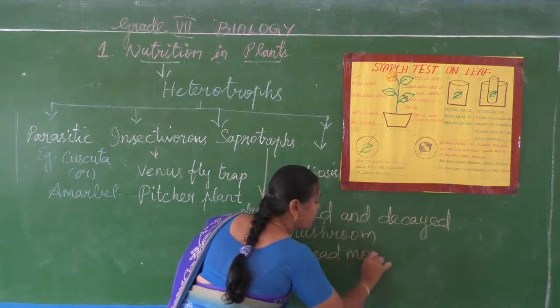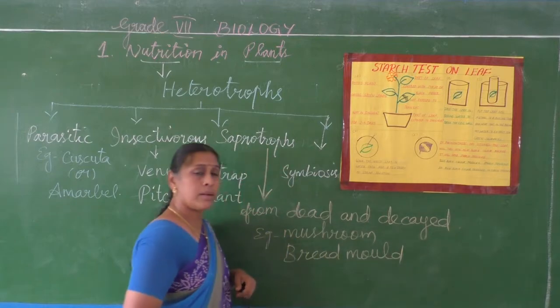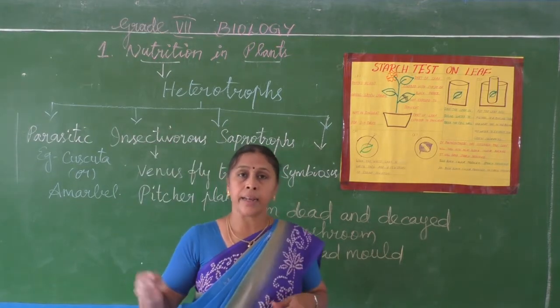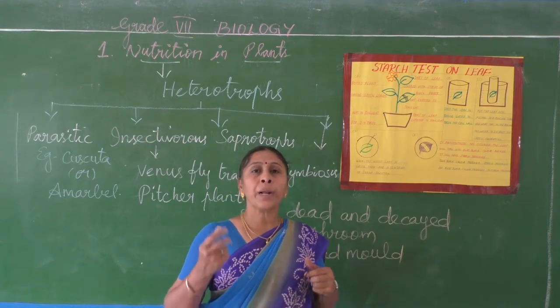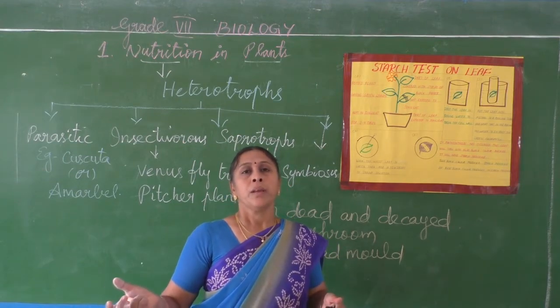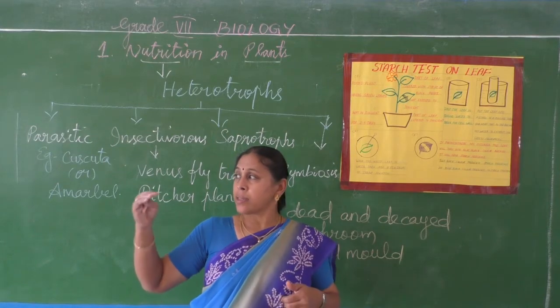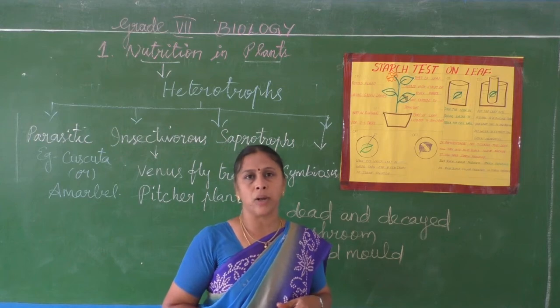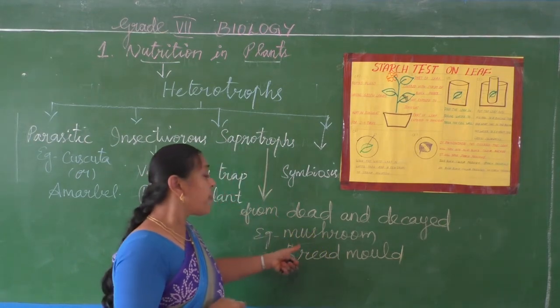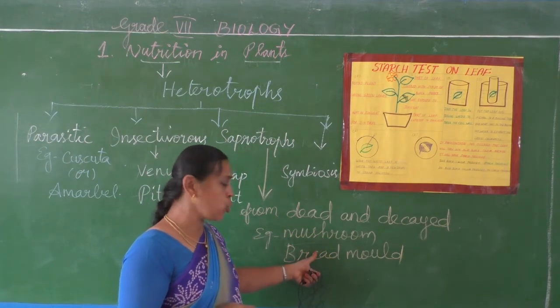In case of winter season or rainy season, you can see a lot of umbrella-like outgrowths on the bark of trees, or in wet places, moist places and all. It is nothing but the fungus or the mushrooms.